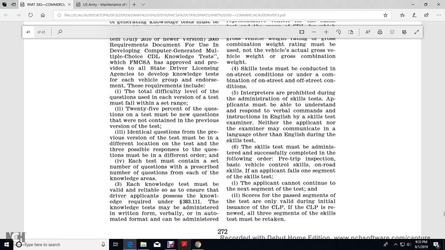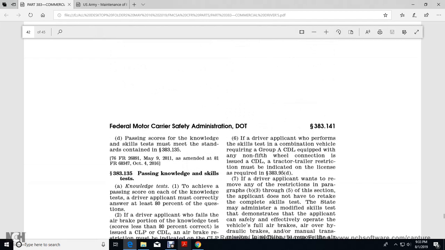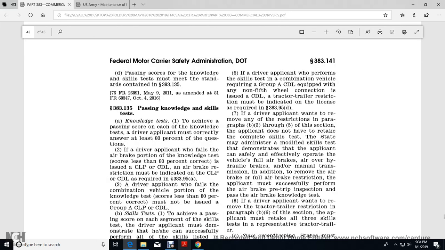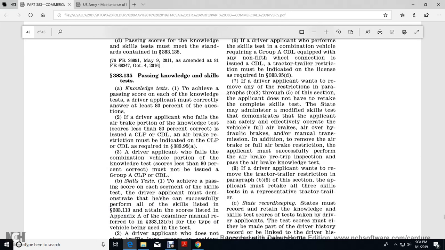The skill test must be administered and successfully completed in the following order: pre-trip inspection, basic vehicle control skills, on-road skills. If the applicant fails one segment of the skills test, the applicant cannot continue to the next segment of the test. Scores for the passed segments of the test are only valid during the initial commercial learner's permit's validity or renewal. All three segments of the skills test must be retaken. The passing score for the knowledge and skills tests must be the standard contained in 383.135.